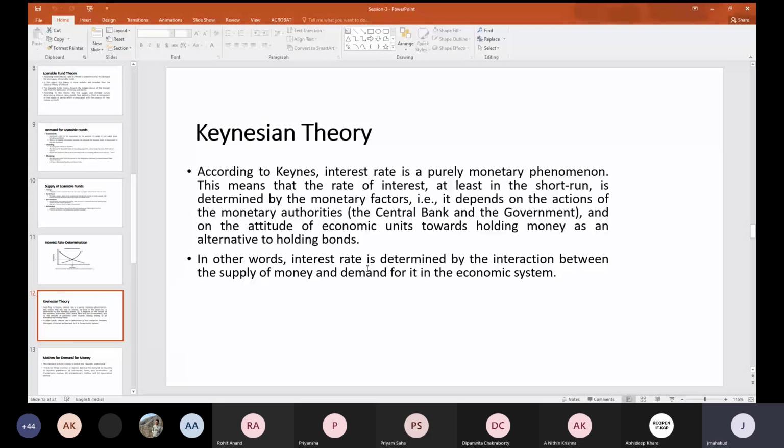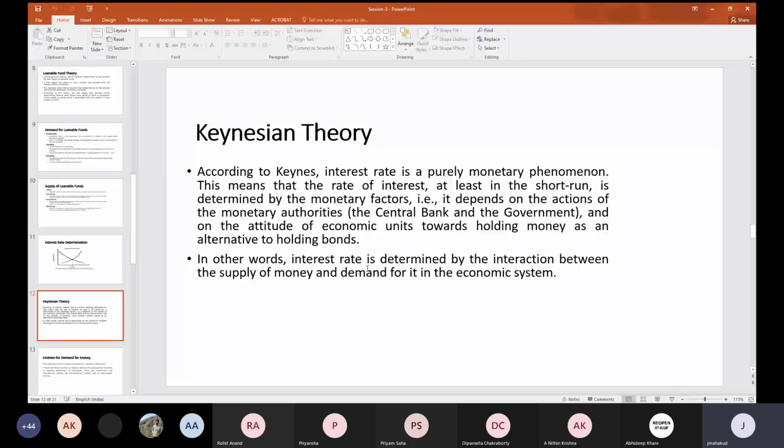on the actions basically taken by the monetary authorities, as well as the attitude of economic units towards holding money as an alternative to holding bonds. You remember, Keynes' theory mostly always compared bonds and cash. So other kinds of securities were not considered at that particular point of time. Financial assets wise, they were considering the bonds, and from the other side, the liquidity side, they were considering keeping cash or keeping money in hand.